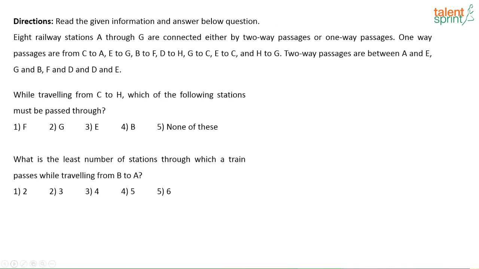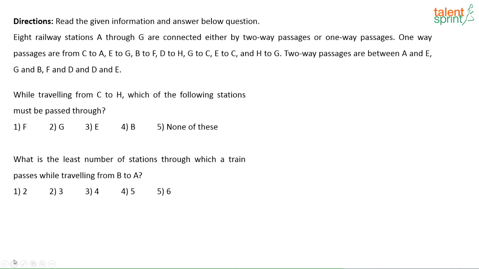Next, read the given information and answer the question below. 8 railway stations A through G are connected either by 2-way passages or 1-way passages. 1-way passages are from C to A, E to G, B to F, D to H, G to C, E to C and H to G. 2-way passages are between A and E, G and B, F and D, and D and E. And there are 2 questions following that.